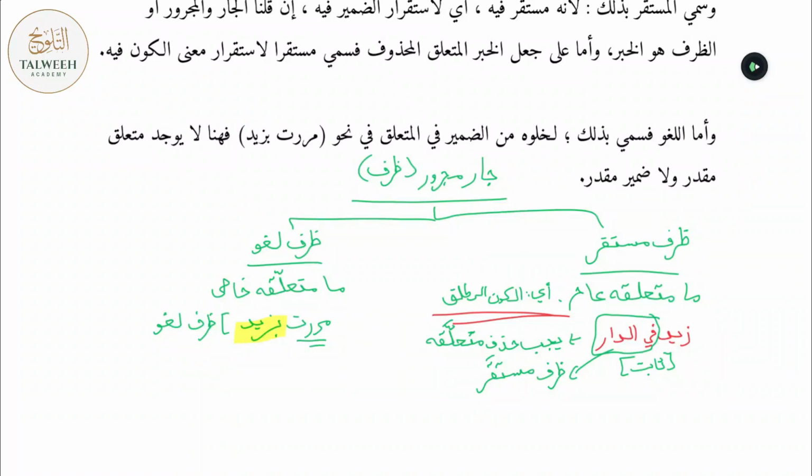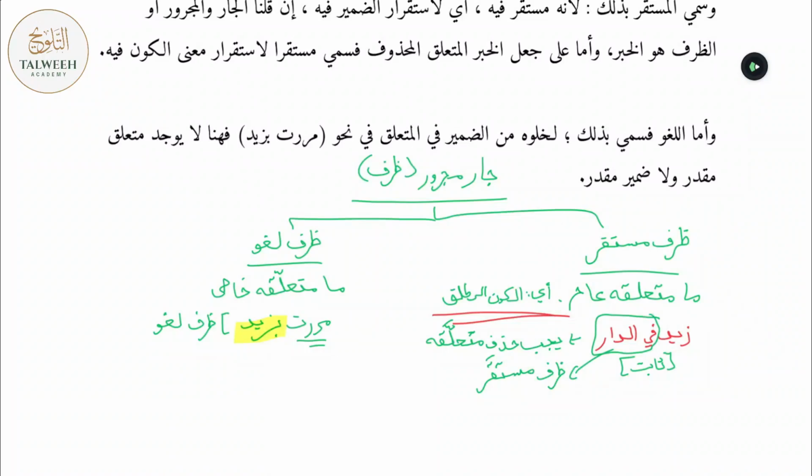Why do they call it Ẓarf Mustaqarr? They say لاستقرار معنى الكون فيه. Okay, what does that mean? That when you say Zaydun fid dar, the meaning of existence is found or understood from fid dar. So لاستقرار معنى الكون فيه, they call it ظرف مستقر, أي مستقر فيه. ظرف لغو means the meaning of kaun isn't found within it because it's directly connecting to a verb